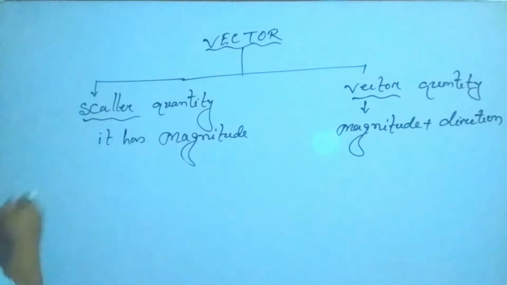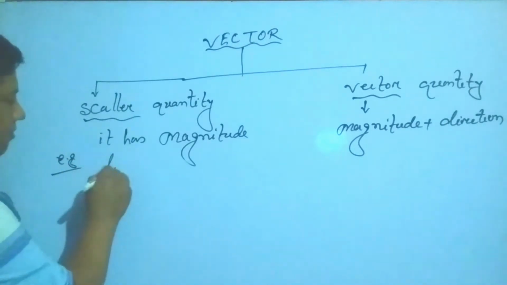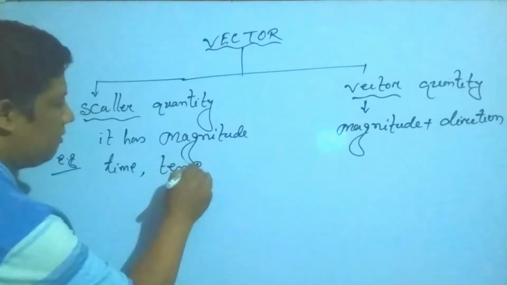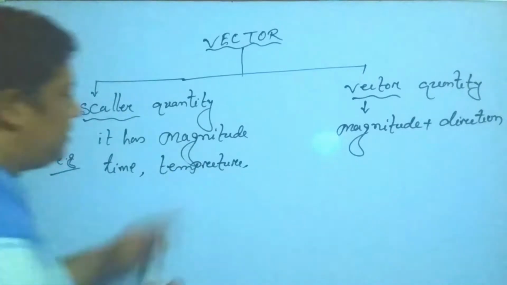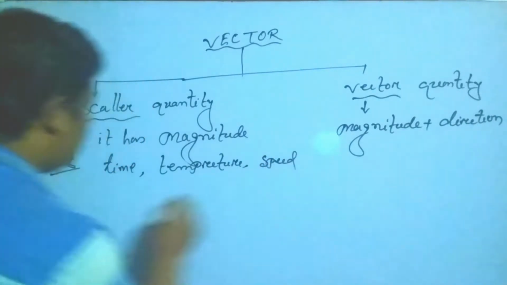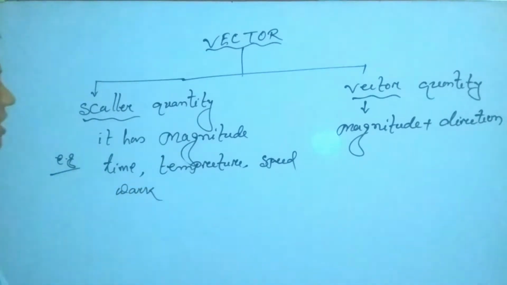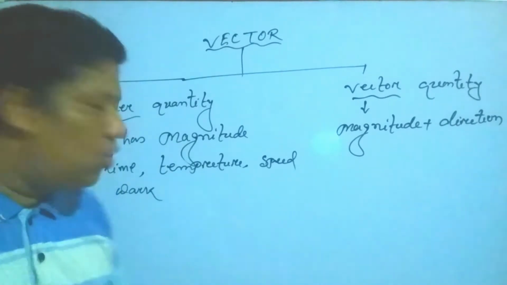For example, time, temperature, speed, work, all these have only magnitude, no direction.